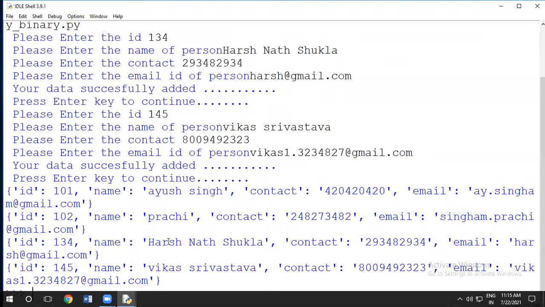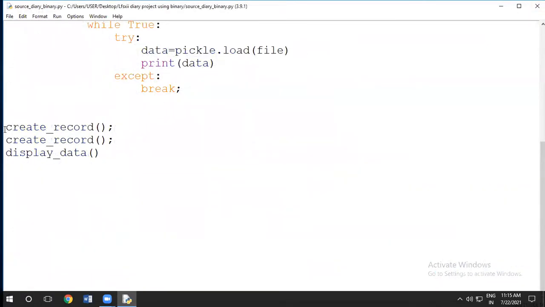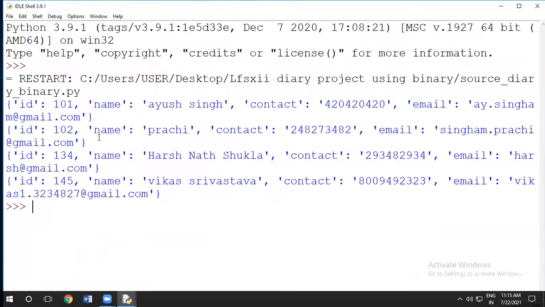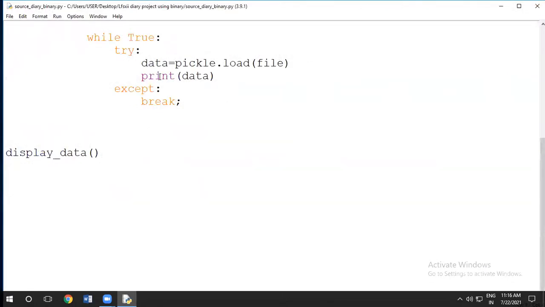Look here. First, we have entered IOSync. So the IOSync record came. Then we have entered Prachi. Then Prachi, Ashna Shukla, and Vikas Srivastava. Clear? Now, this is a way of displaying. If you see here, we have displayed it like that. ID is this, name is equal to this, contact is this, email ID is this. If we want, it can be arranged in some order.